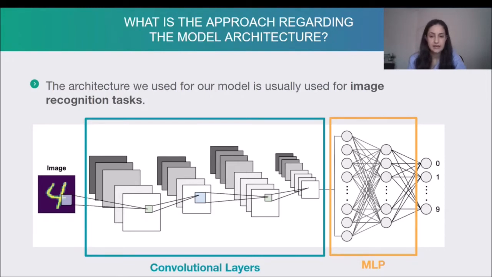In the first layers, more general features are extracted, and as we proceed towards the end of the network, the features become more specific, more task-specific. After the convolutional layers, we have an MLP. The role of the MLP is to combine the features extracted by the convolutional layers to make the final prediction. As we can see here, the final prediction is one of the 10 classes we can see at the top of the network.